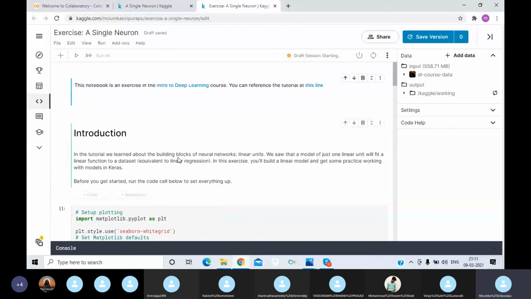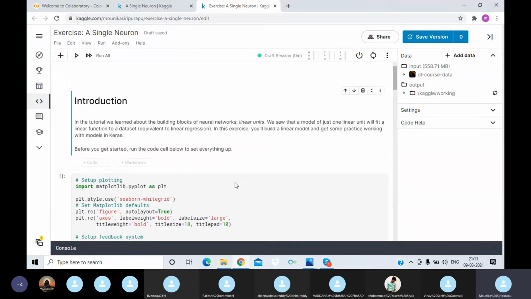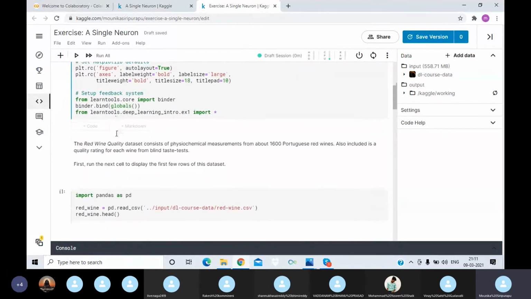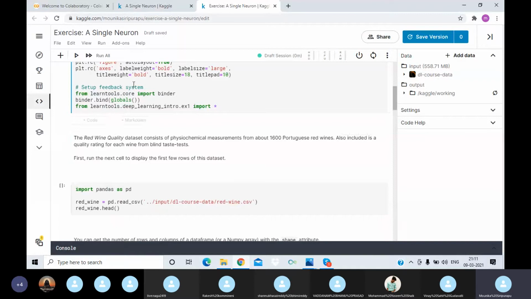So in this tutorial we learned about the building blocks of neural networks, which are linear units, and we saw the model we will be constructing with one linear unit. First of all we need to set up the plotting that we will be using. So we'll run the cell that is predefined, which imports matplotlib to plot the graphs. So the setting of the model is completed.